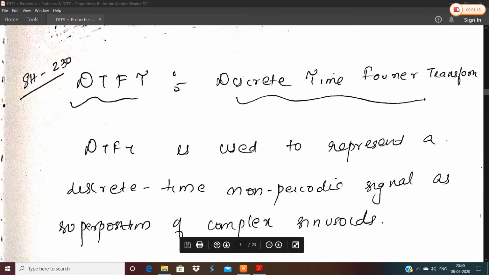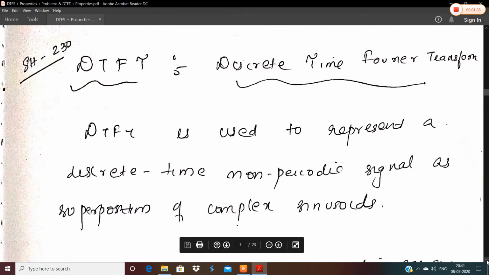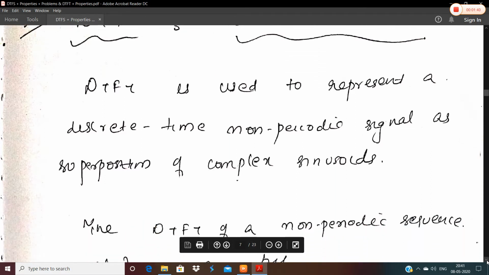So let's move on to the topic, that is DTFT, discrete time Fourier transform. We know that DTFS is used to represent a discrete time periodic signal, whereas DTFT is used to represent discrete time non-periodic signals. We know that transforms are used to represent non-periodic signals as a superposition of complex sinusoids. In DTFS, we had seen the analysis as well as the synthesis equation.